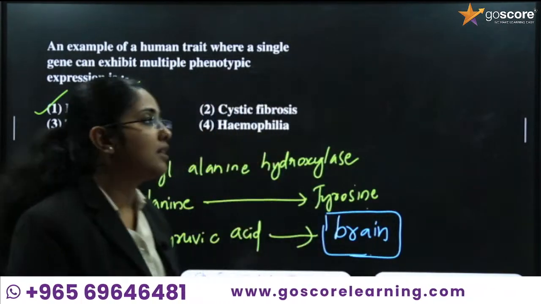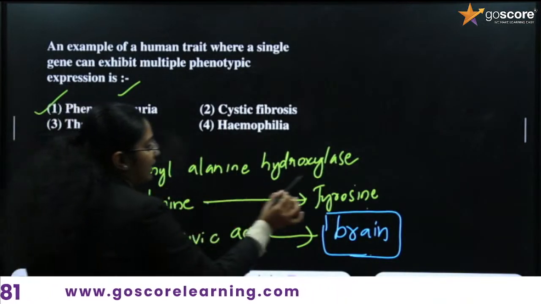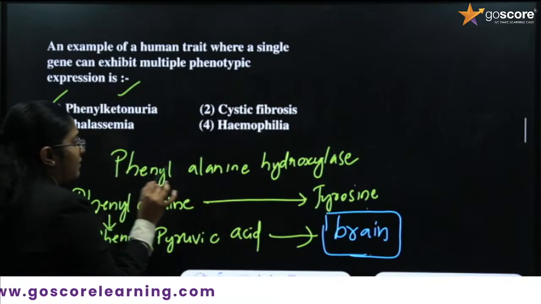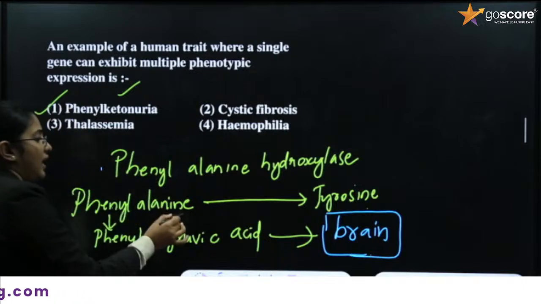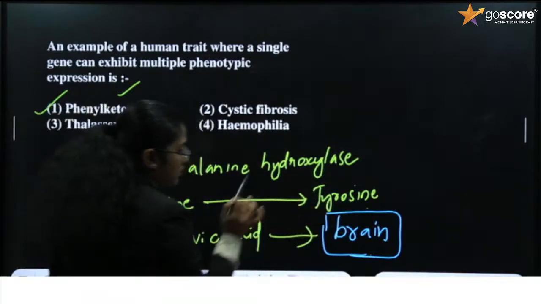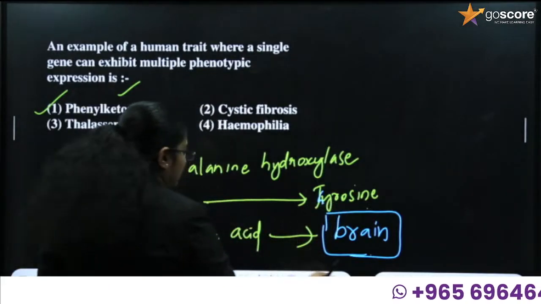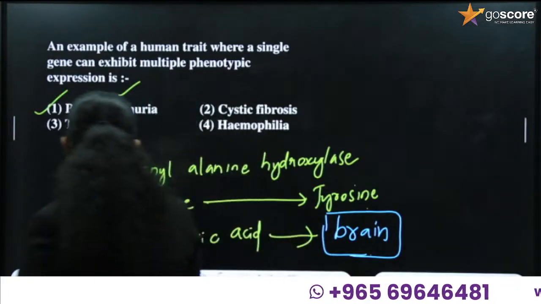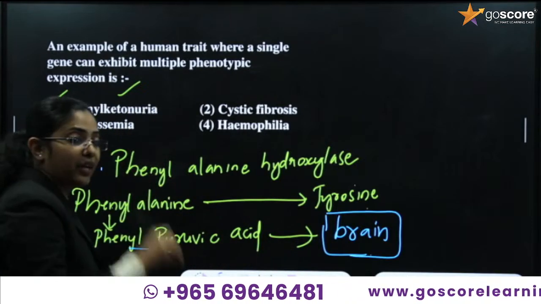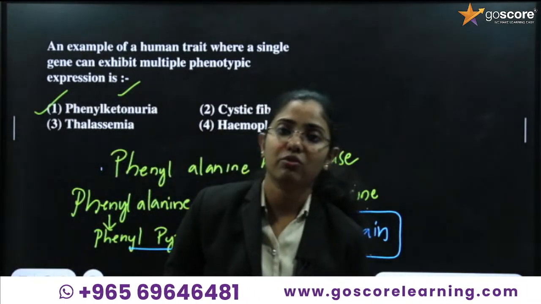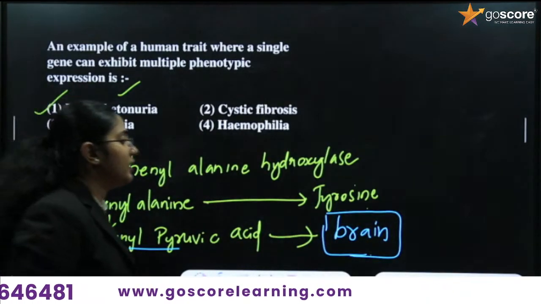The real function of the enzyme phenylalanine hydroxylase is to convert phenylalanine to tyrosine. If this enzyme is absent or if there is any issue with this enzyme, phenylalanine cannot be converted into tyrosine. So phenyl pyruvic acid is then accumulated inside the brain, which may lead to the disease called phenylketonuria. Okay, is it clear for you?